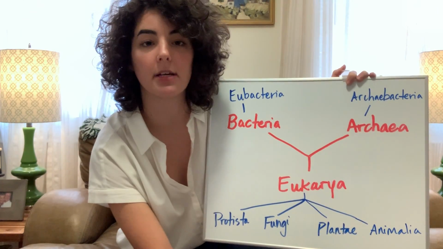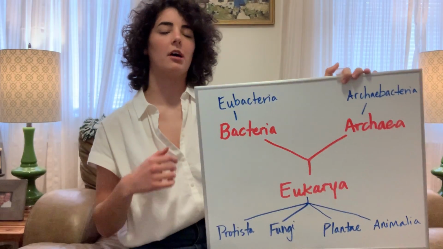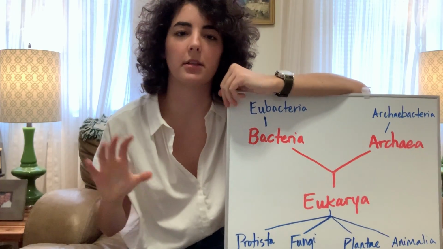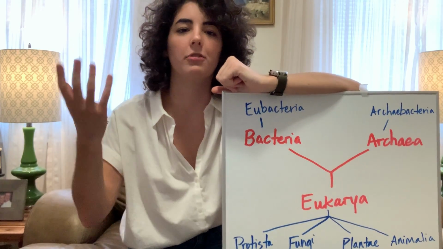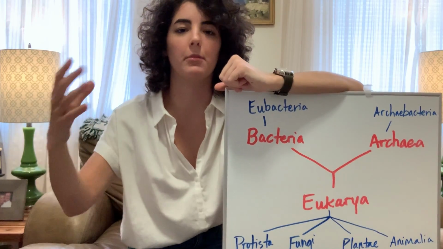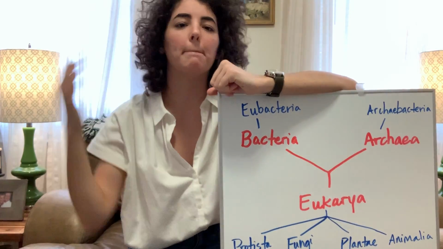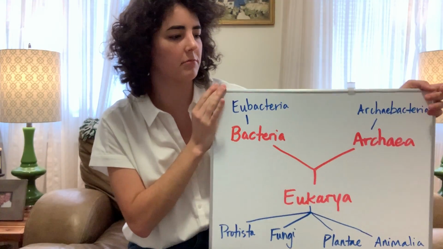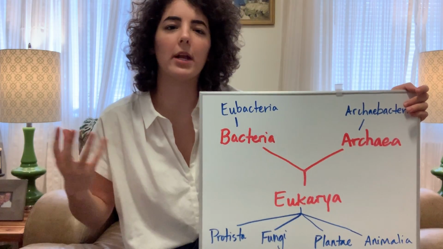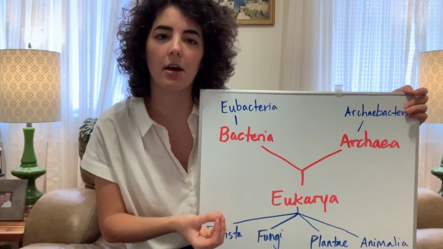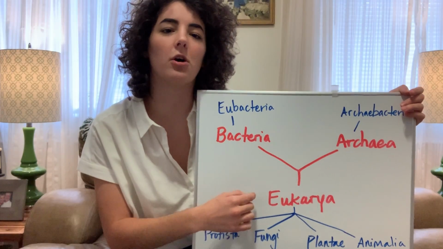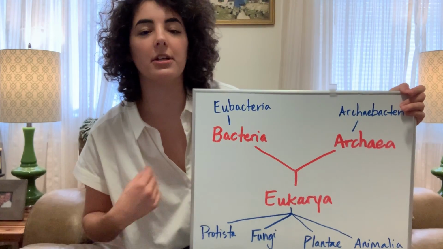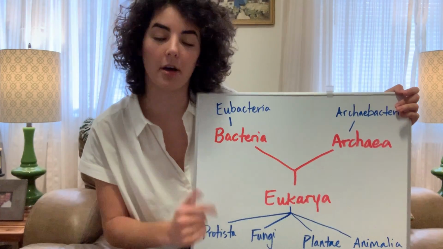Eukaryotes, because they can be multicellular, we now start to have specialized tissues. So you'll have a bunch of cells clumped in one part of the body that become a specialized area known as tissue, which then can become an organ. So we've got muscles and our circulatory system and like our stomach and different organs that are all made up of tissues that are specialized cells. And that's possible because we are eukaryotic and not prokaryotic, so we are multicellular. So our individual cells can actually have a different purpose than other cells.